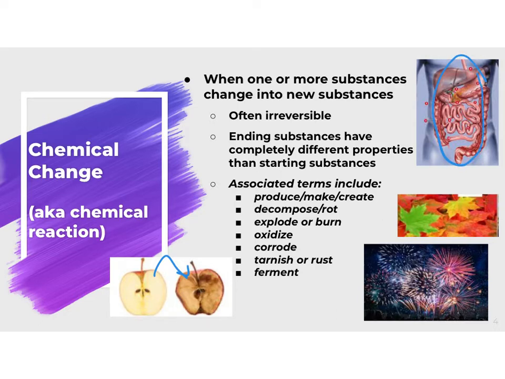We have to take that food energy and convert that energy through chemical changes so that our body can use it. Another chemical change would be the changing of leaves in the fall. And last, an awesome chemical change that you might see in the summertime is fireworks. So when you see a firework, there's actually a chemical change occurring.